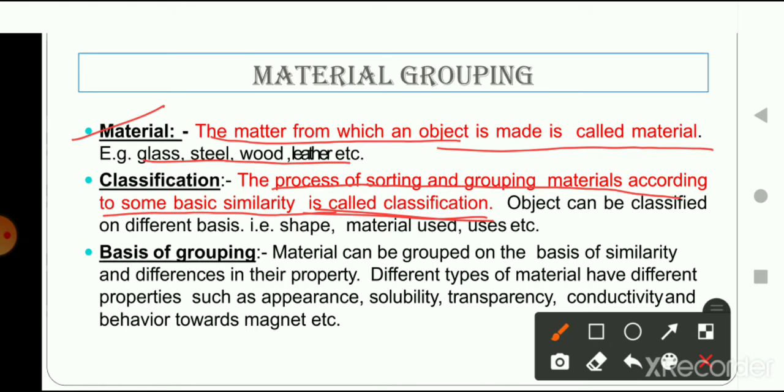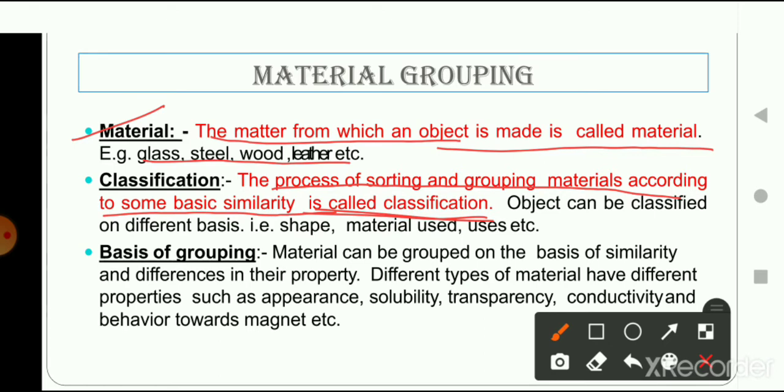Suppose you want to classify some objects like paper, pen, books, table, wooden block, car, cycle. How are you going to classify these objects? You are going to group the objects that are similar. Books are similar to pens. Books, pens and table can be used for studying purposes, and bicycle and car are for the purpose of traveling. So you can separate these objects according to their usage.